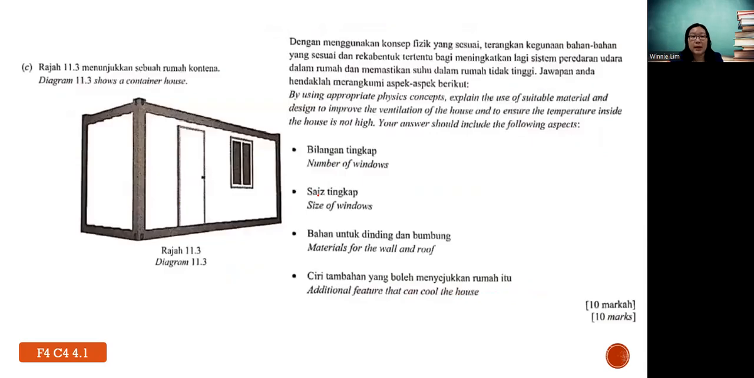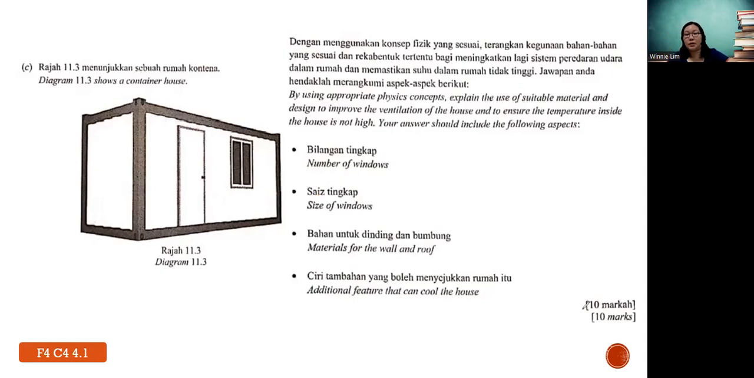So part C, diagram 11.3 shows a container house. By using appropriate physics concepts, explain the use of suitable material and design to improve the ventilation of the house and to ensure the temperature inside the house is not high, and your answer should include the following aspects. First, the number of windows, size of window, then material for the wall and roof, and additional features that can cool down the house.